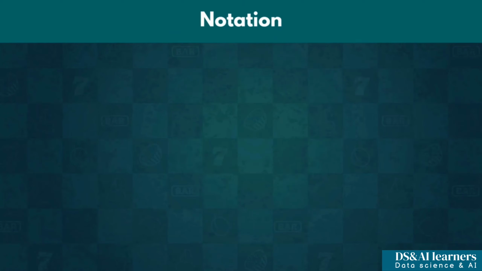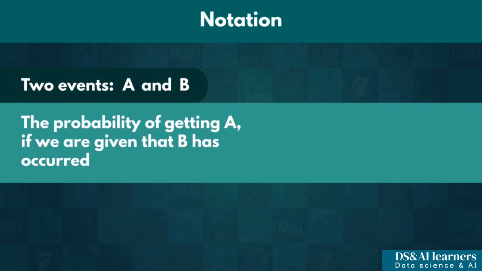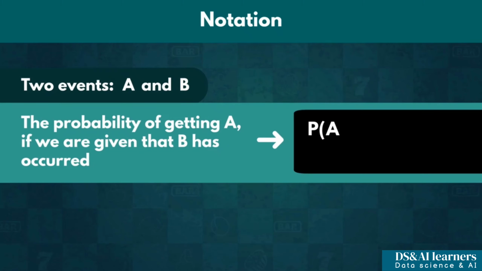Okay, before we move on, let's introduce some new notation. As usual, suppose we have 2 events, A and B. To express the probability of getting A, if we are given that B has occurred, we use the following notation: P(A | B). We read this as P of A given B.